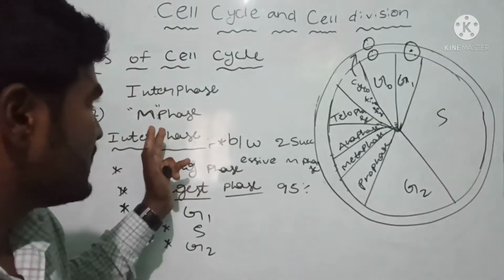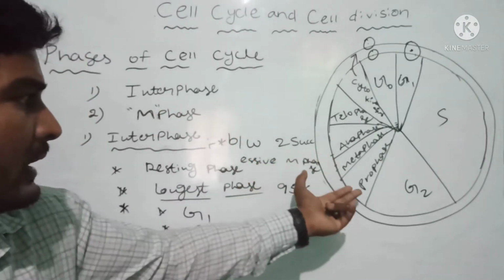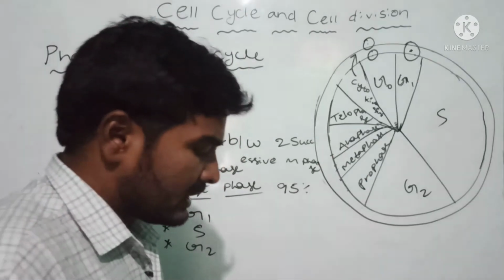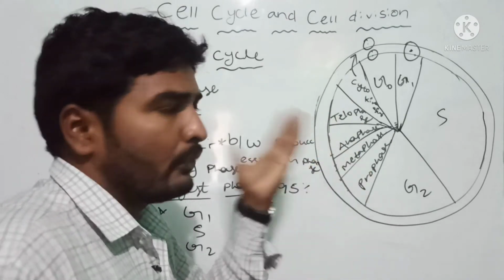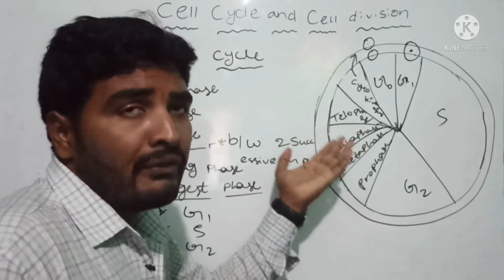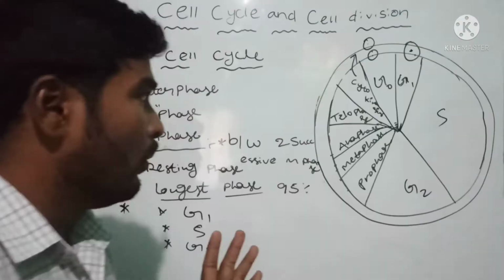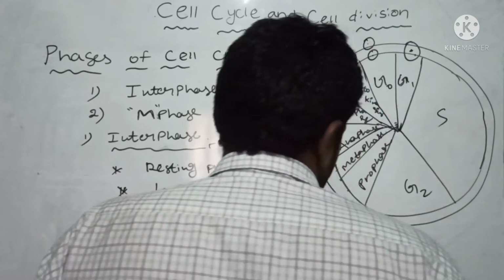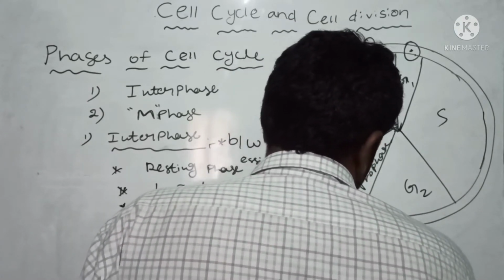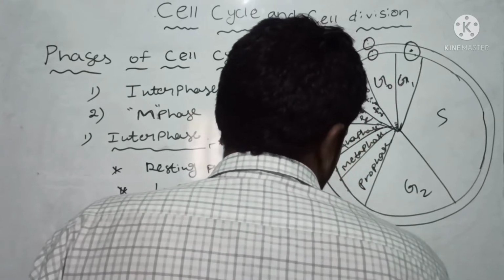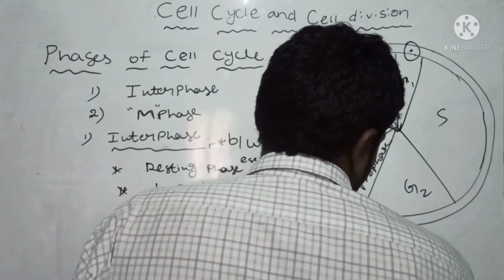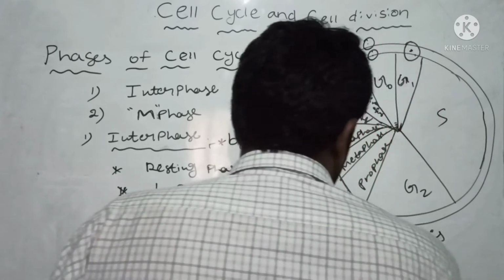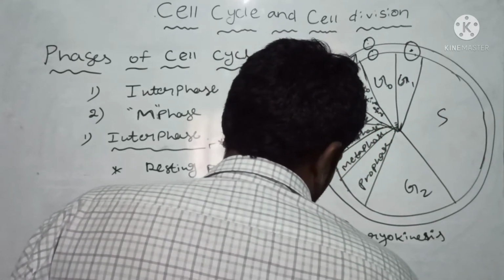Next one, M phase, the actual cell division. This M phase starts with karyokinesis and ends with cytokinesis.